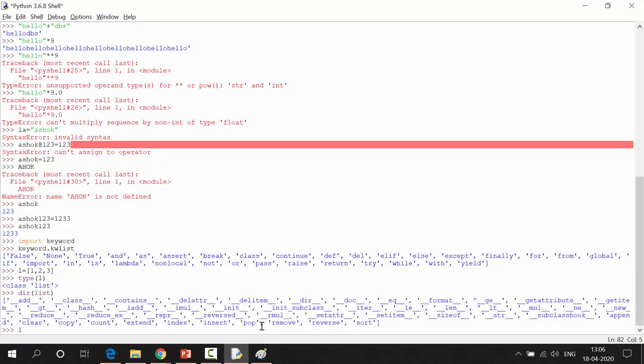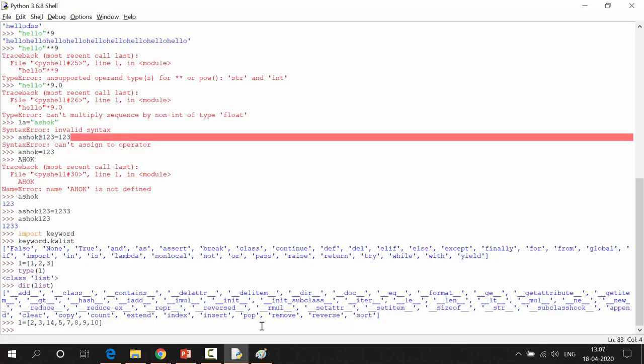Let us see one example. I want L equals 2, 3, 1, 4, 5, 7, 8, 9, 10. So this is my list. I want this list as 1 2 3 4 5 6 7 8 9 10. So for that, L dot sort.